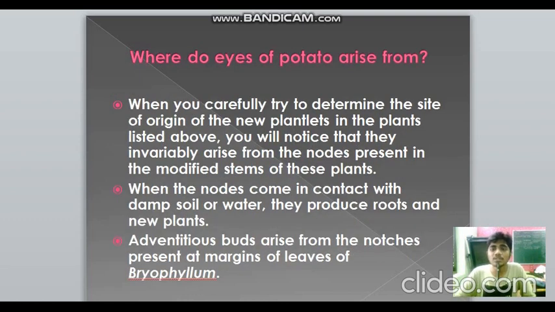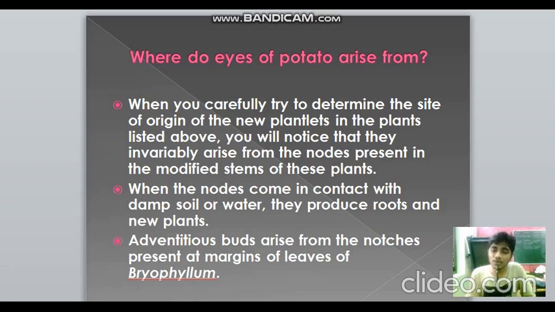Then talking about where do the eyes of potato arise from? We just learned about vegetative propagules. So for potato, it's eyes. So from where do these arise? You can see that white colored outgrowths on the potato surface. When you carefully look at where these things are originating, you can find that they will arise from the nodes which are present in the modified stems.